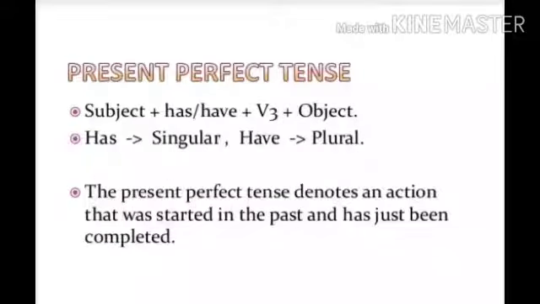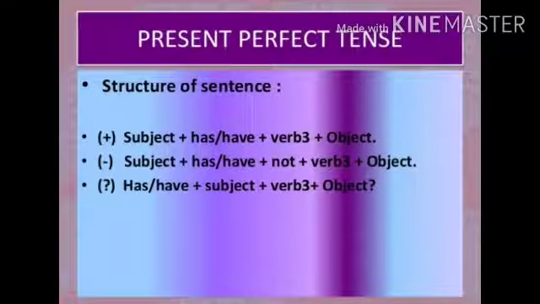Now, come to our third kind, present perfect tense. Present perfect tense, as I told you previously, indicates an action that started in the past, but perfectly completed just now. Now come to the structure of present perfect tense. At the time of forming a sentence, we use subject, afterwards helping verb has or have. Has is used for the singular subject and have is used for the plural subject.